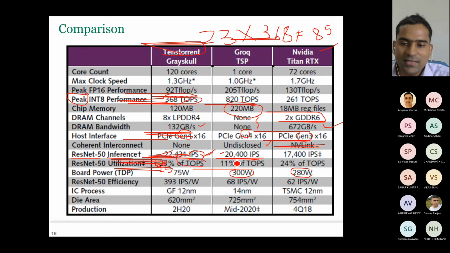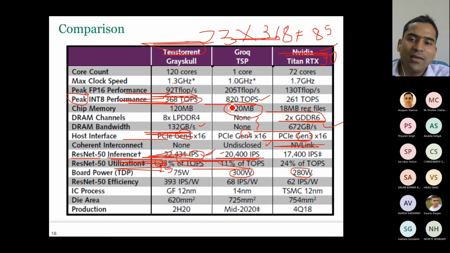So here you can see the percentage utilization is much less, although it can offer a peak performance of 820, right? Maximum you can do 820 teraflops per second, but here it is only doing 11%. That means how much will that be? 11% of 820. It will be less. 90. Yeah, 90. Okay.